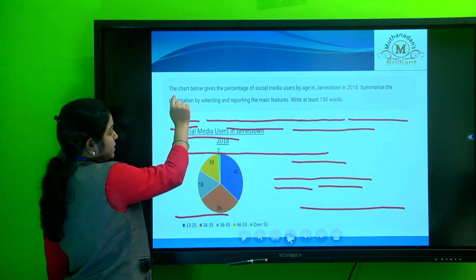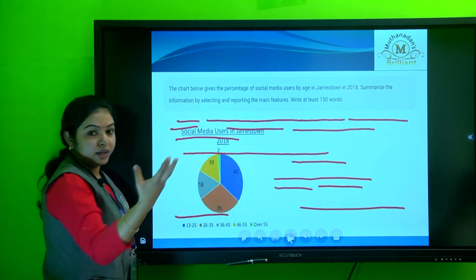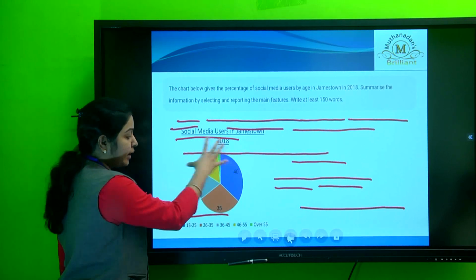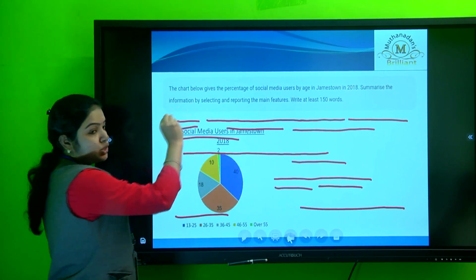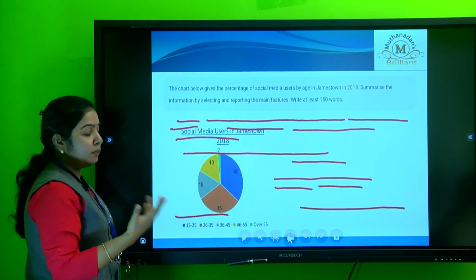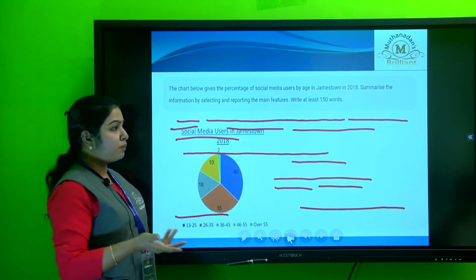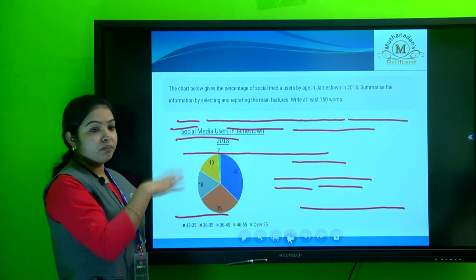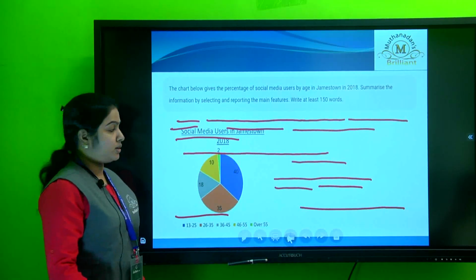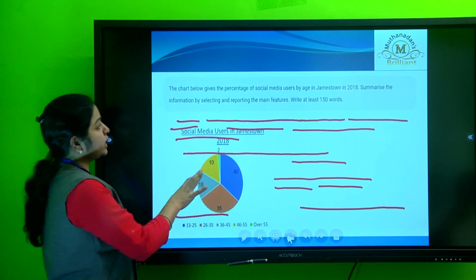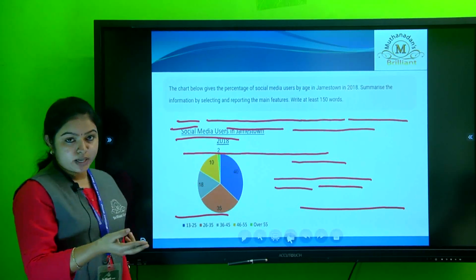You cannot take this chart and replace it with something else. If you know the real name of this chart, you can replace the chart as a pie chart, or it can be a graph like a line graph, or a bar chart, or a combination of many types of graphs or charts. So the words which can be replaced should be replaced, otherwise you will be losing marks.